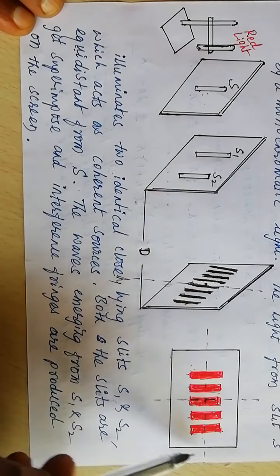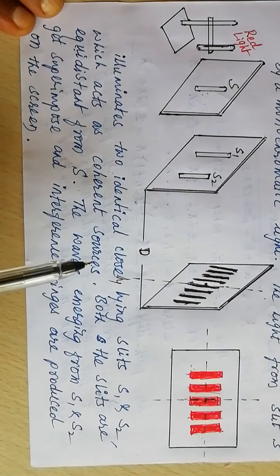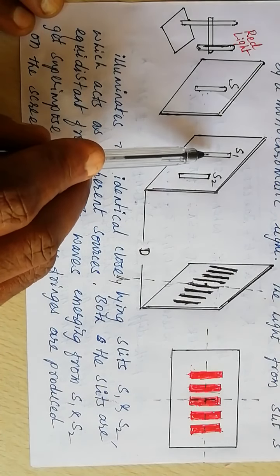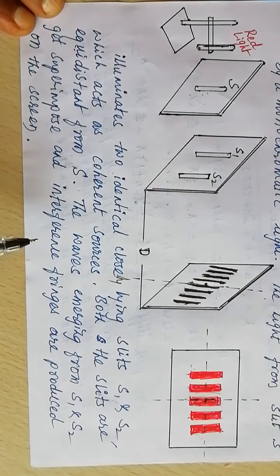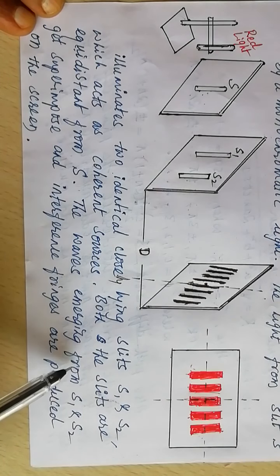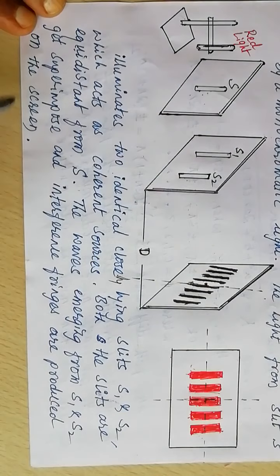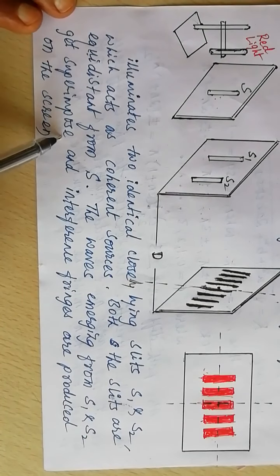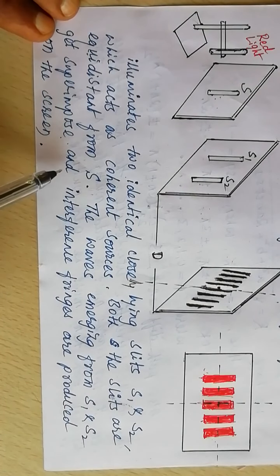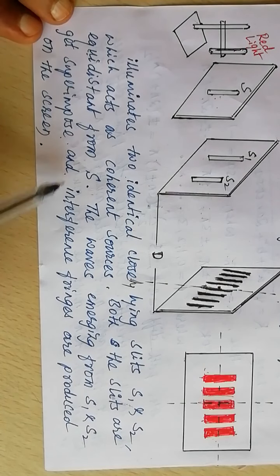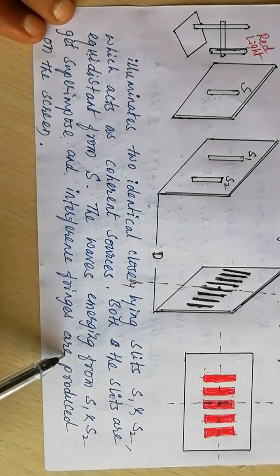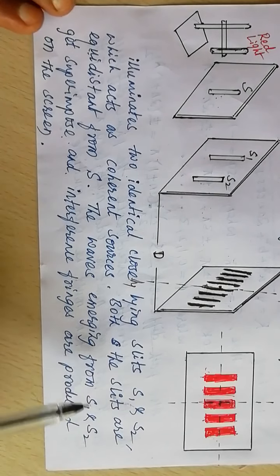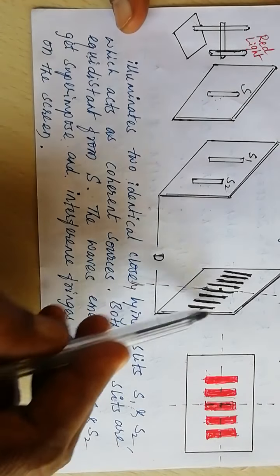The light gets distributed uniformly. So the slit width must be very narrow. The waves emerging from S1 and S2 superpose or interfere with each other, and interference fringes are produced on the screen.